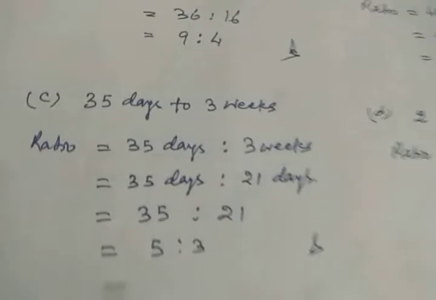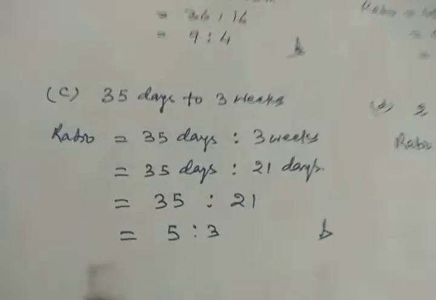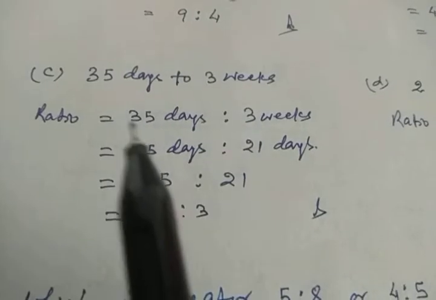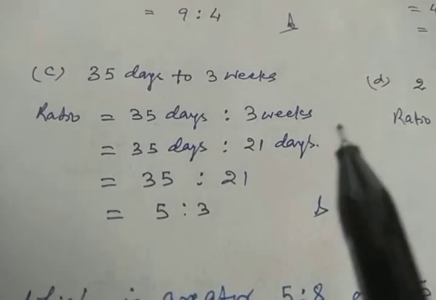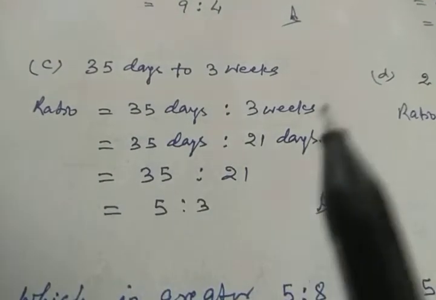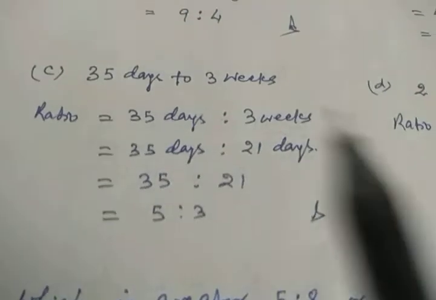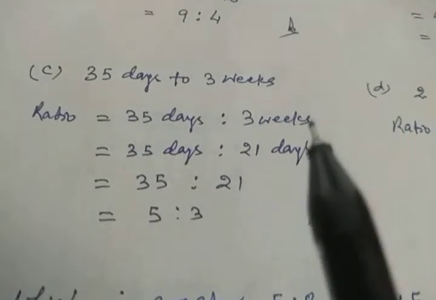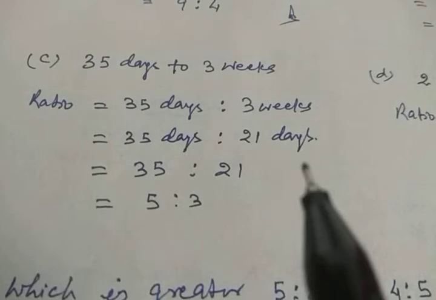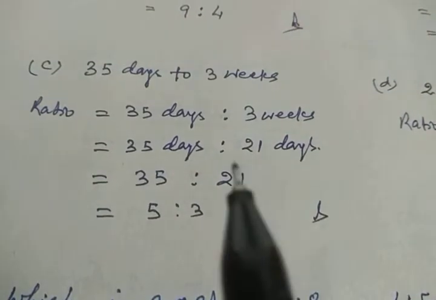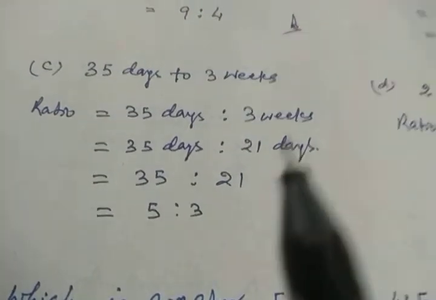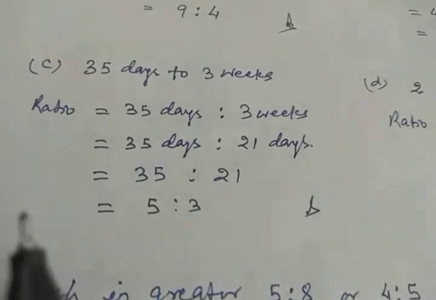See here, another form: 35 days to 3 weeks. We have to find out the ratio. So 35 days is to 3 weeks. Now it is days and it is weeks, so we have to mention them in the same unit. So I convert the weeks into days. So 35 days is to 21 days. Now days and days cancel.